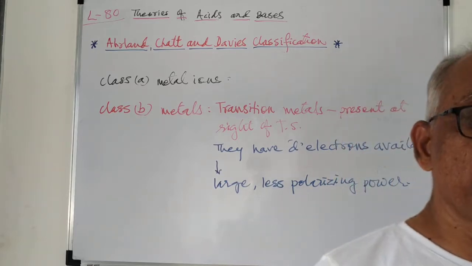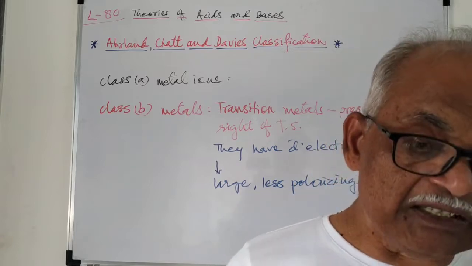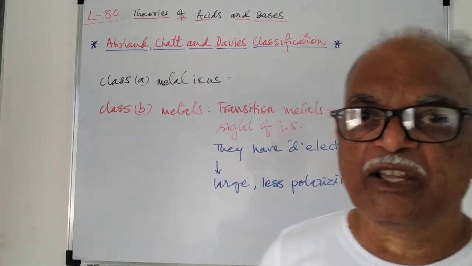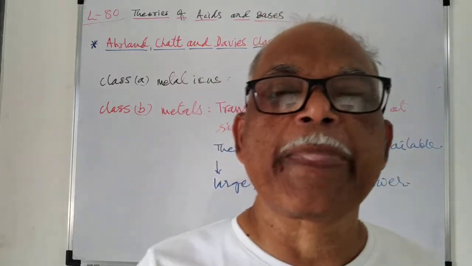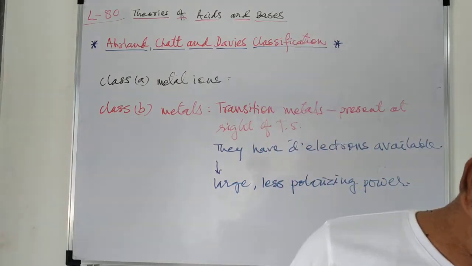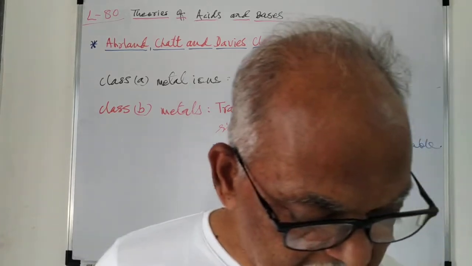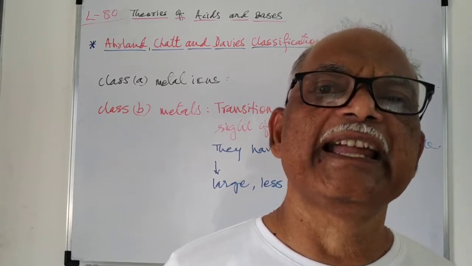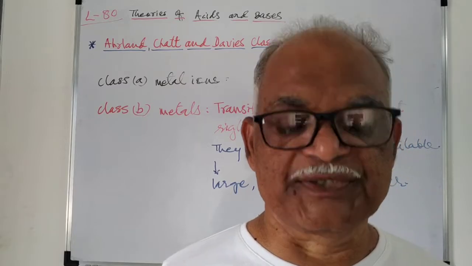So these are heavier transition metal ions. They also have the capability to form pi bonding, in contrast to class A metal ions, which do not form such pi bonds. Class B metal ions have low oxidation states, or can even show zero oxidation state, and can form complexes.